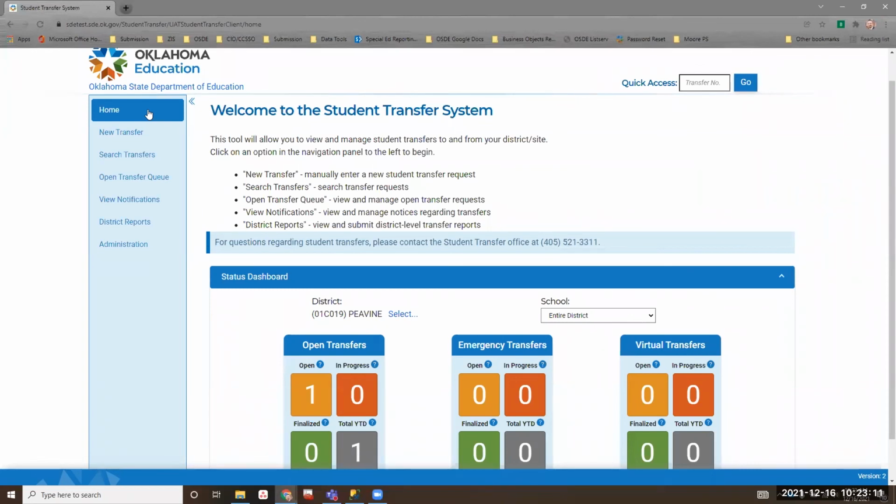Okay. So that is the law. That's what the statute says. The virtual is the same thing. You can only go to virtual twice. That is per school year.